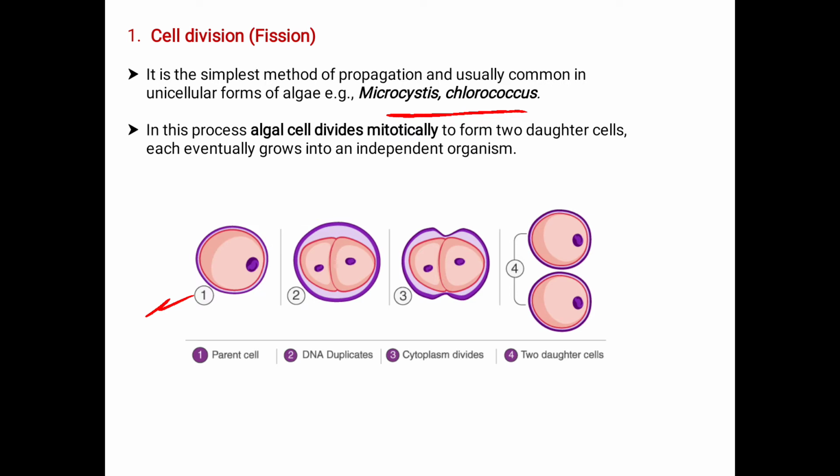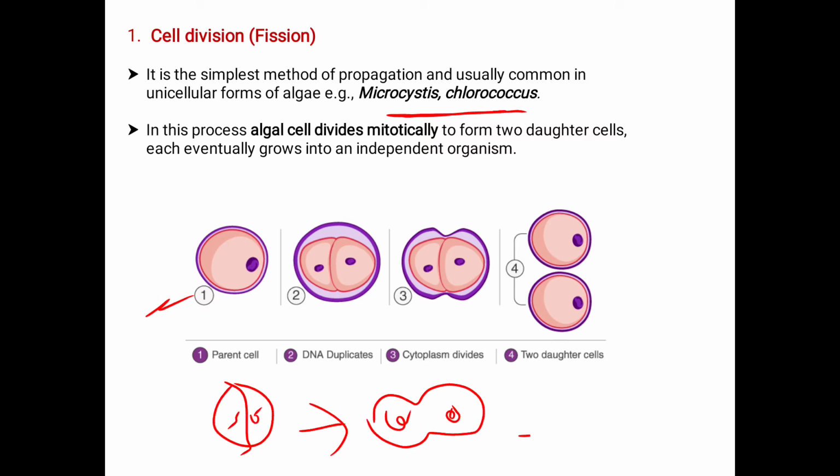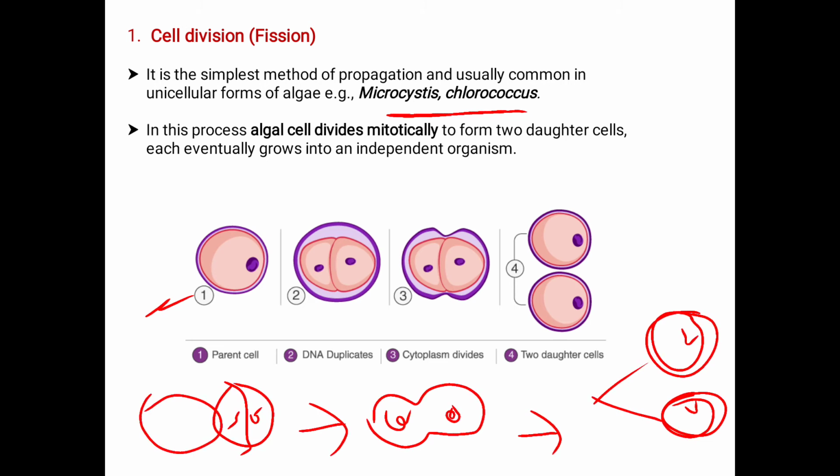Here, the DNA duplicates because of the mitotic division. What happens next? The cytokinesis, that is the division of the cytoplasm, takes place, which later gives rise to two identical daughter cells formed from the single parent cell.